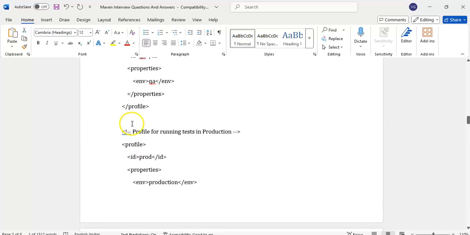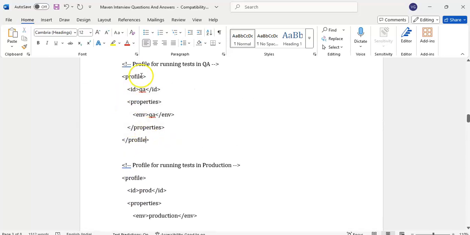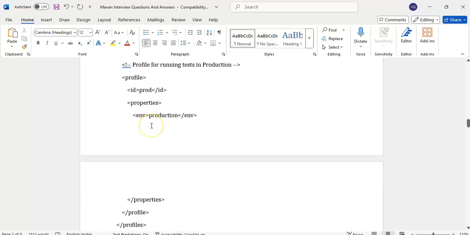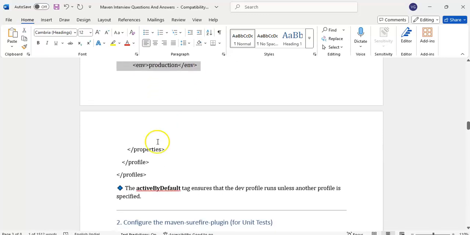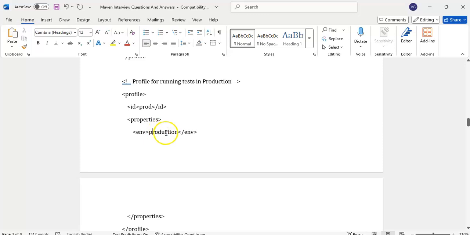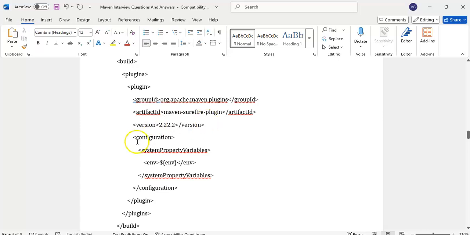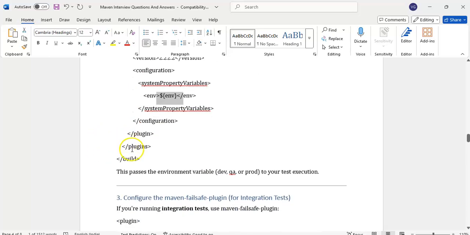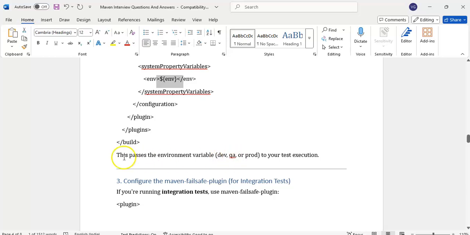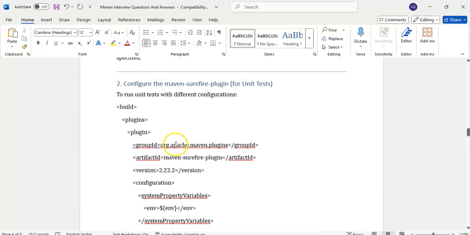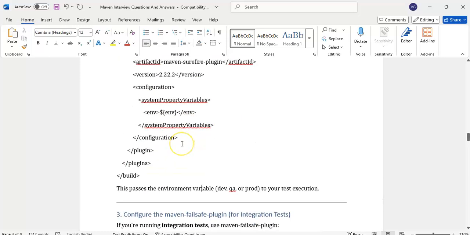These properties we have given in the profiles are visible within the POM file only. They will not be visible to the code. If we want to make these variables visible to code, then in the Maven Surefire plugin, under configuration, system property variables, we will declare environment. Whatever environment we pass, dev, qa, or prod, this passes the environment variable to the test case. If you want to run unit test cases, we will use this Surefire plugin.